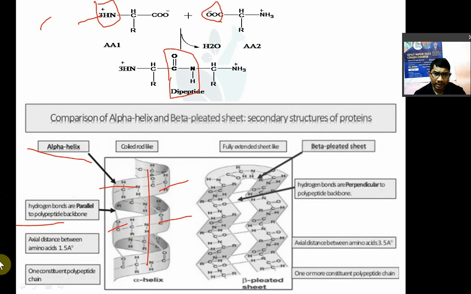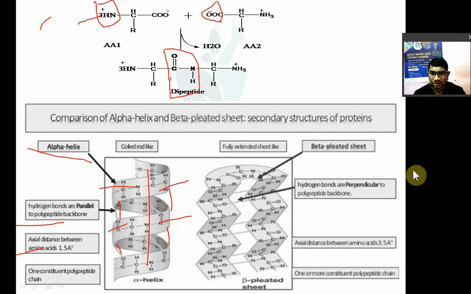Hydrogen bonds are parallel to the polypeptide backbone. You can see the line drawn in the middle, that is the backbone, and the hydrogen bonds are parallel to it. The axial distance between amino acids is 1.5 angstrom.